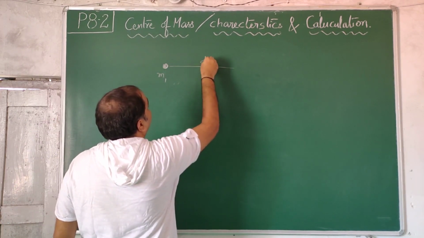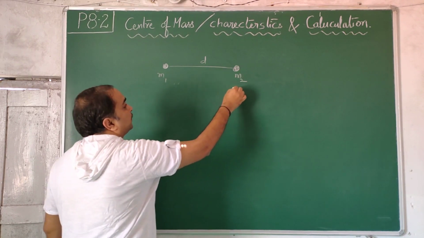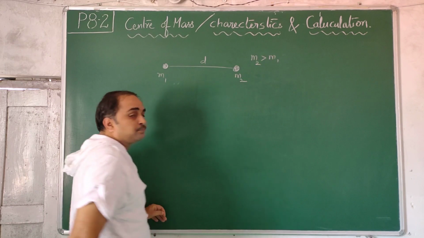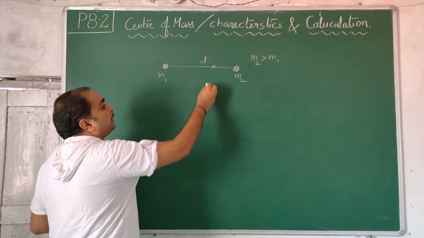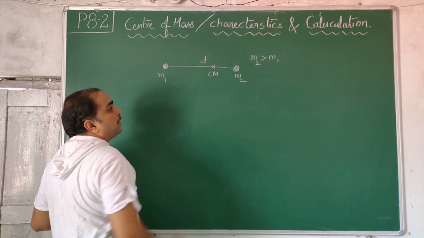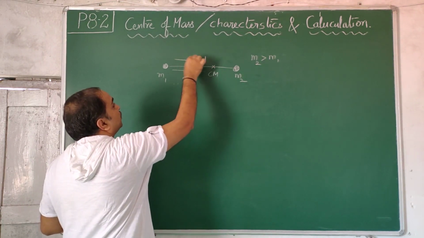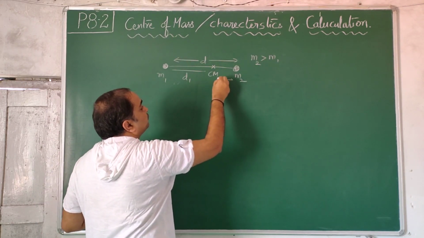At a distance d, there exists another mass m2, such that m2 is greater than m1, and we know Cm will be nearer to the heavier mass. So this distance I call d1, the total is d, and this distance I call d2.